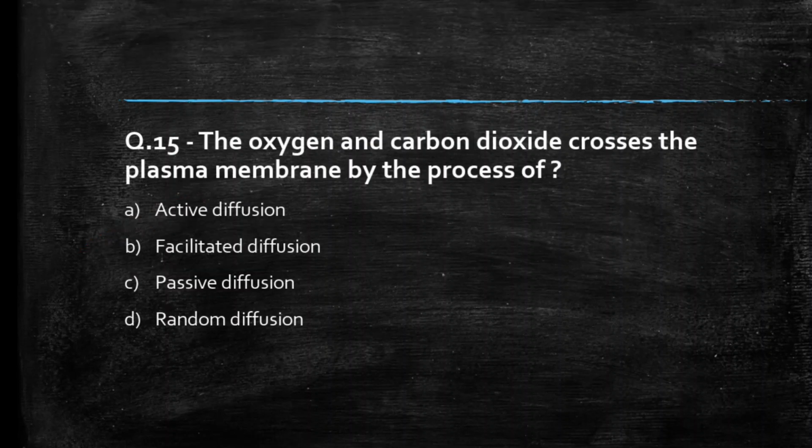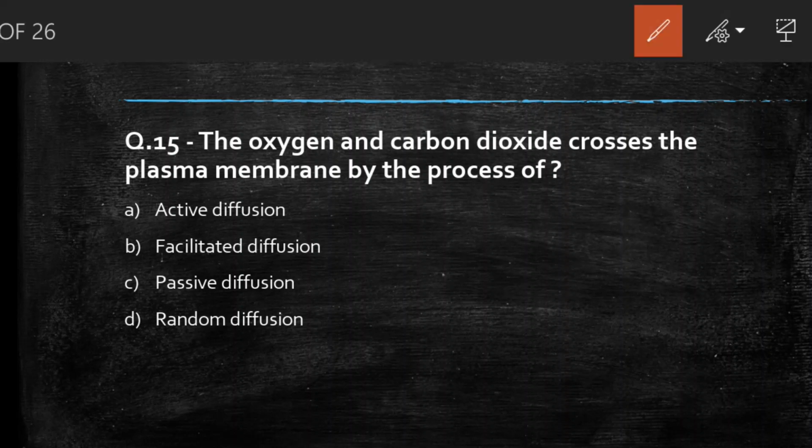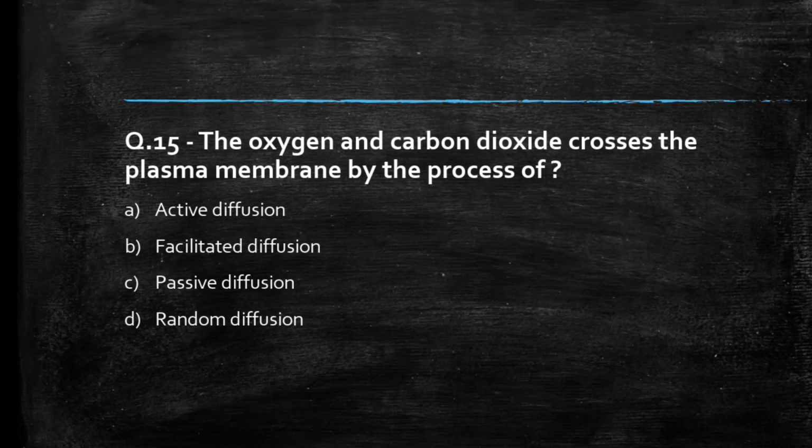Next question we have, the oxygen and carbon dioxide crosses the plasma membrane by the process of active diffusion, facilitated diffusion, passive diffusion, random diffusion. Students, comment your answer. So the right answer to this question is option C, passive diffusion.